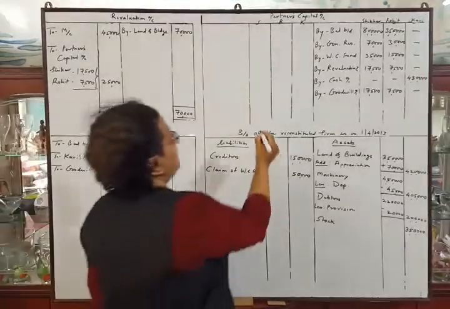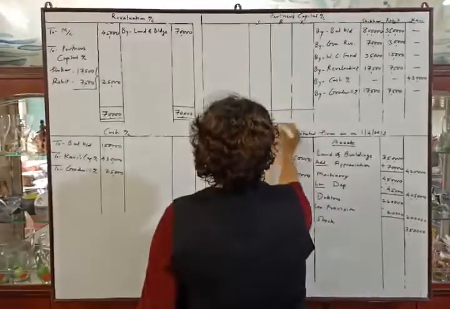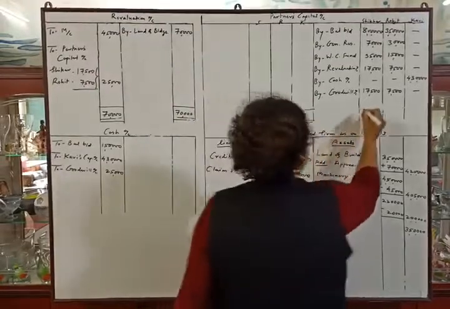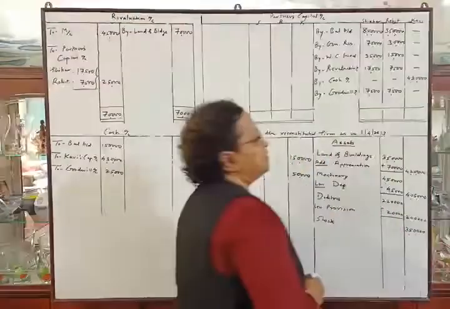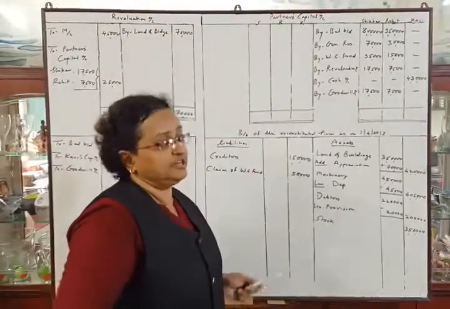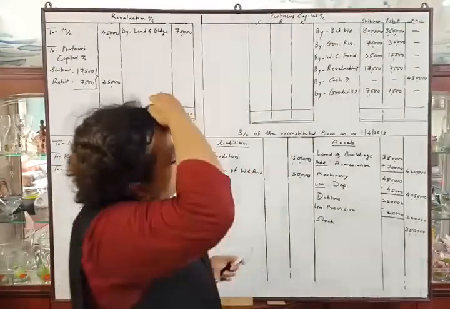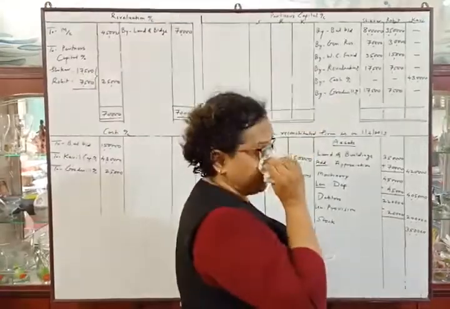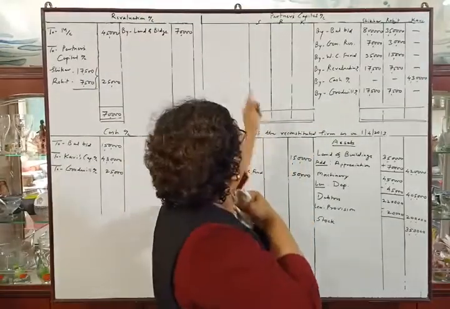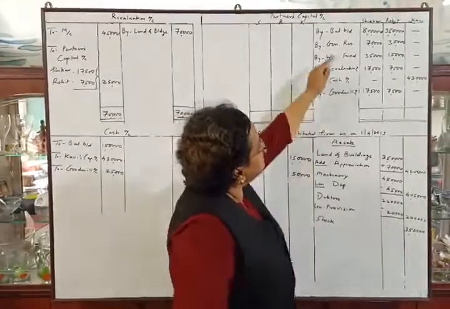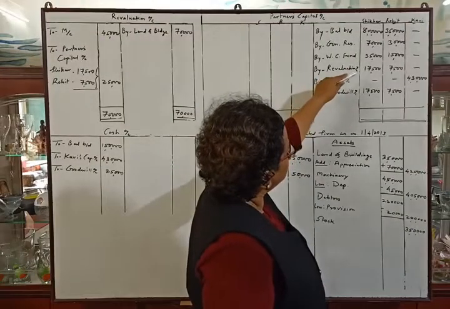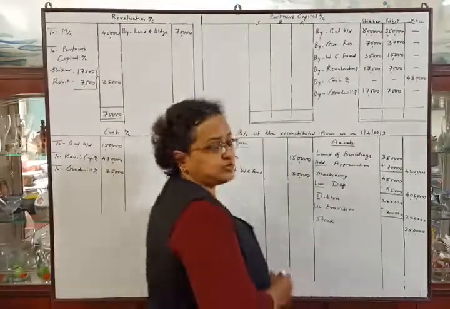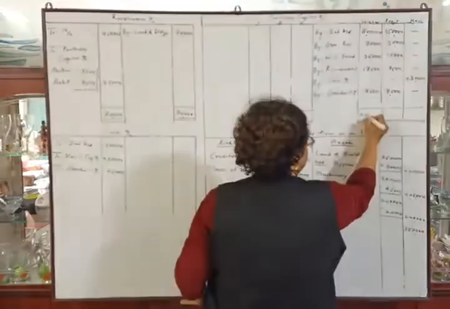Now we will tally capital account. First, the partner Shikhar, make total of credit side of Shikhar's capital account. There is no amount in debit side. Shikhar's credit side total will be 9,40,000.